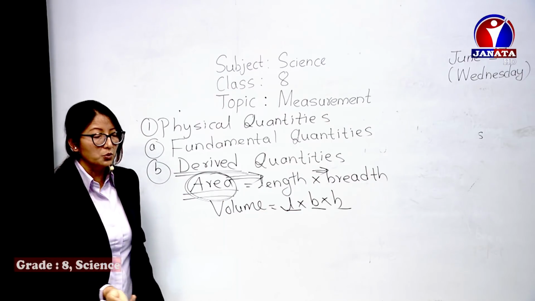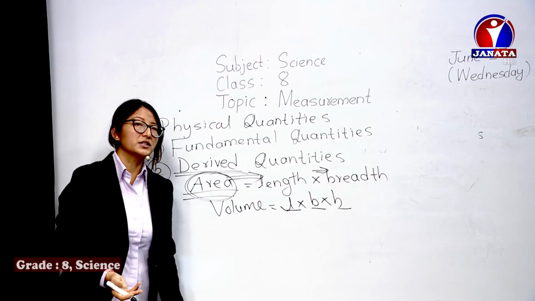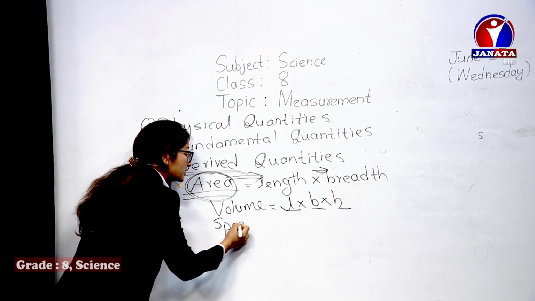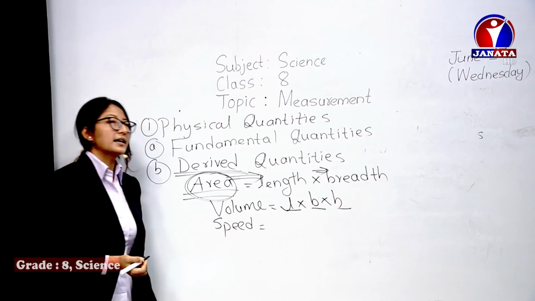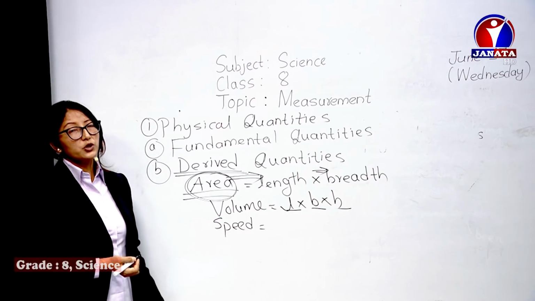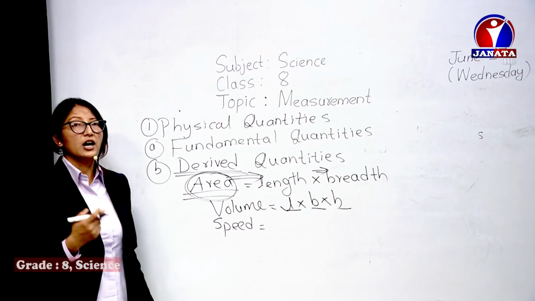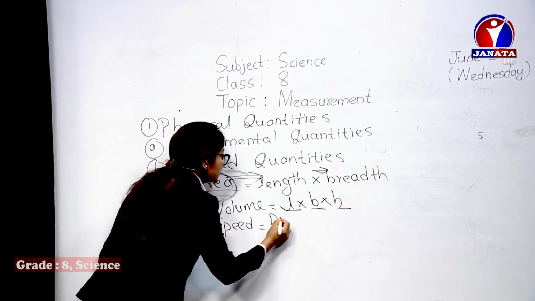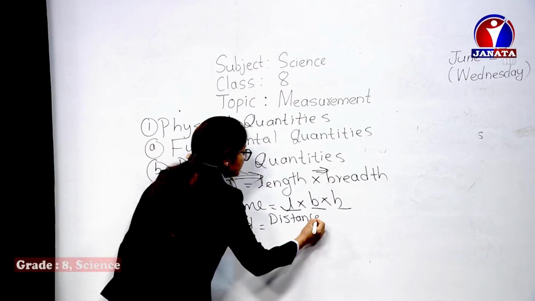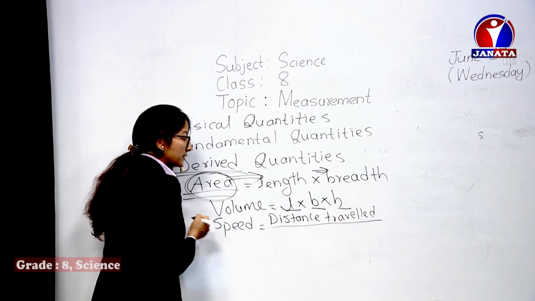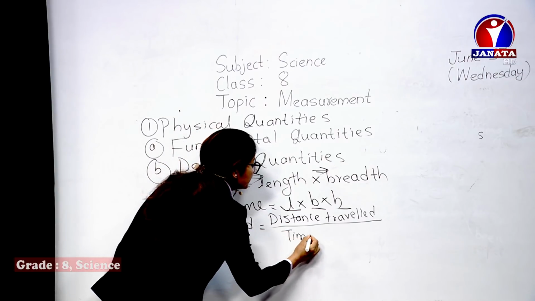If we talk about more, we have more examples like speed. If you want to find the speed, we all know this from class 7. These are all things that you have already studied in class 7. To find the speed, what do you have to do? You should know first of all how much distance is traveled and in how much time. So distance traveled, of course it's a length, and the time taken.